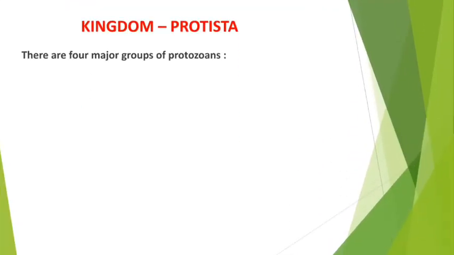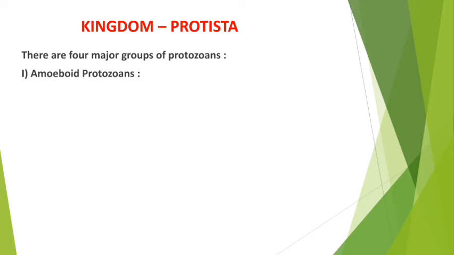Then my dear student, there are 4 major groups of protozoans. So protozoans are divided into 4 groups. These protozoans are very important. You should know, for any exam, questions have been asked from this portion. So protozoans are mainly divided into how many groups? 4 groups. Number 1 group is known as amoeboid protozoans.